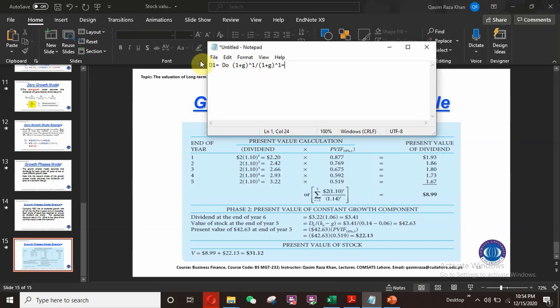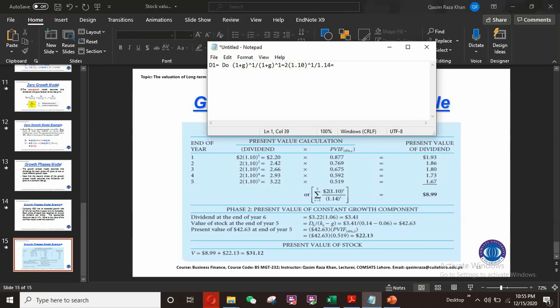So here are the values. D naught is our $2, multiplied by 1.10, that is 1 plus G, where G is the 10% growth rate, divided by 1.14, that is 1 plus KE.